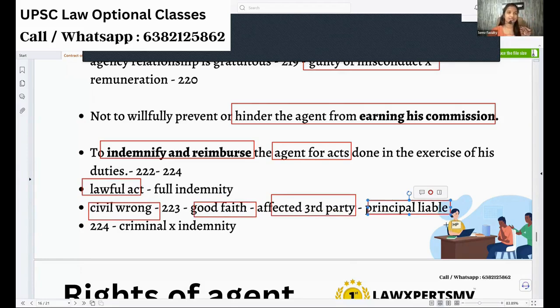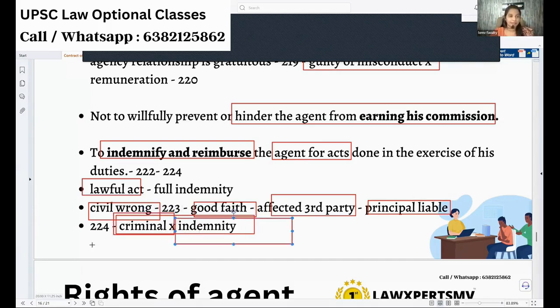But in case the agent is doing some criminal activity, how will the principal be liable unless he is also lending a hand? Unless he knows something criminal is being done and says, yes, do that, unless he is also involved in the crime, he will not be liable. So in case any criminal action is done to the third party, the principal shall not indemnify the amount. It is given under section 224.